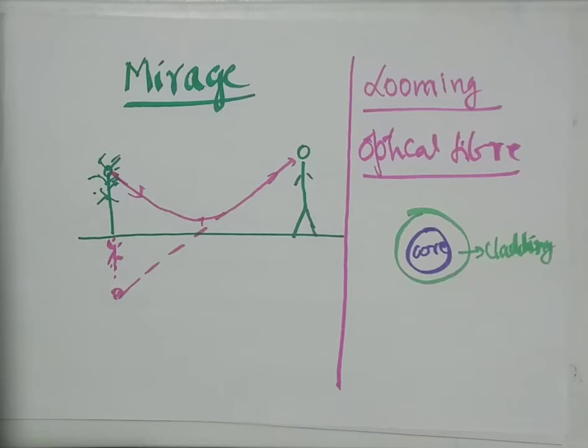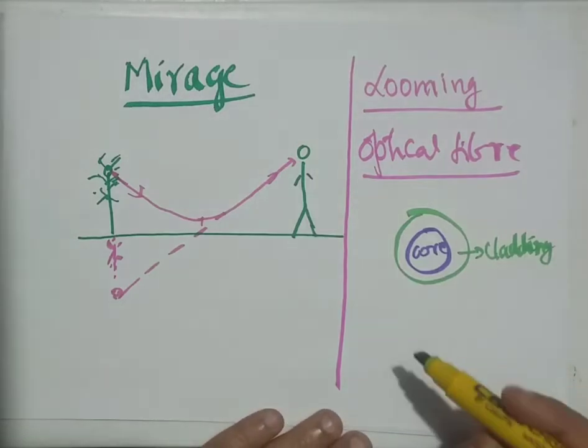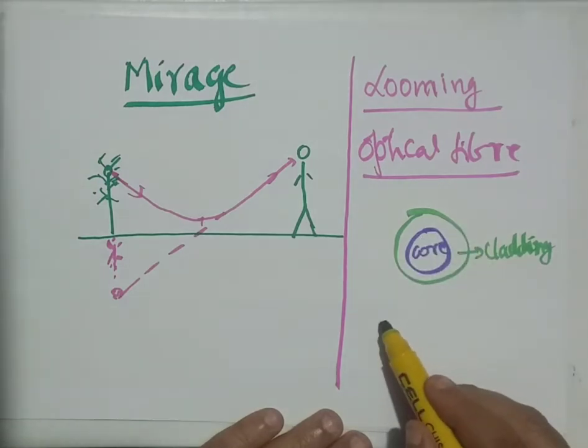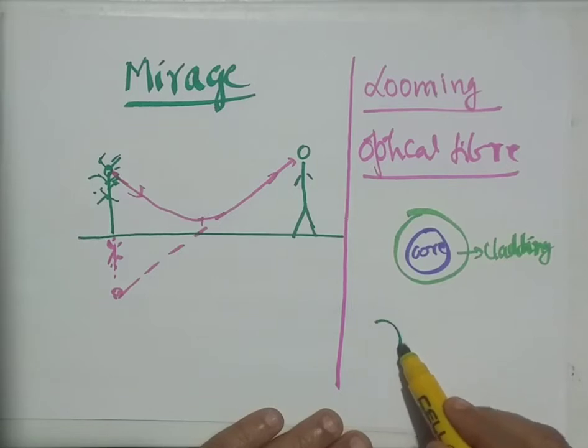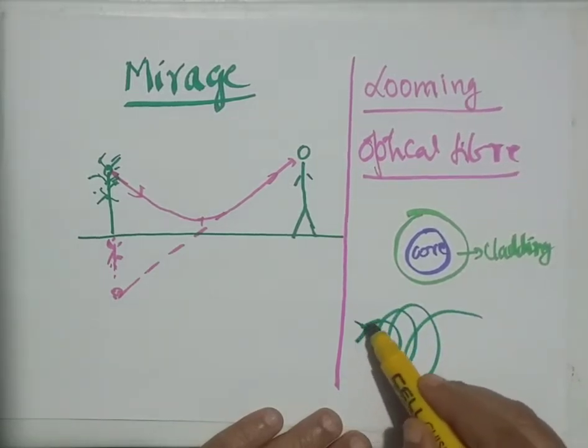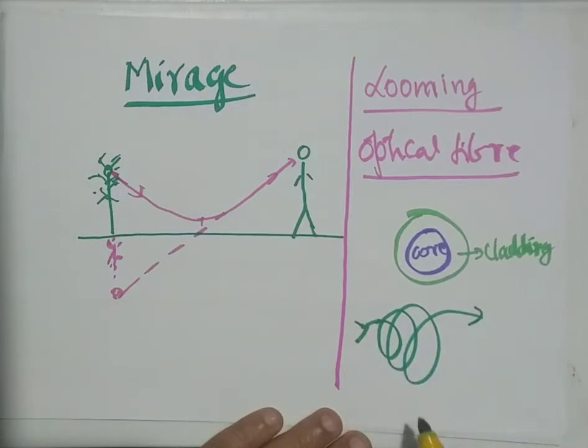With these ideas, now, how does the optical fiber work? There's one interesting factor regarding the optical fiber before learning how it works. Once you take a long optical fiber and wind it like this, and allow light to pass from this side, it will come out at the other end.